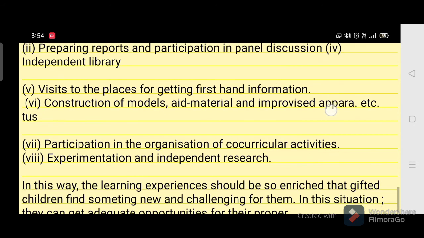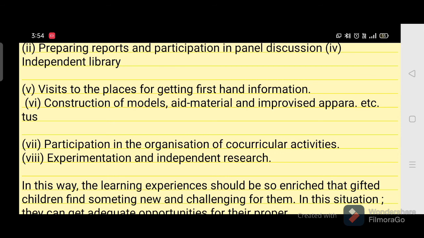And the fifth point is visits to places for getting first hand information. You can make them visit museums, planetariums, libraries, laboratories, biological tours, you can take educational tours, you can arrange so that they can get first hand experience of various things, concepts and objects, to get more information.